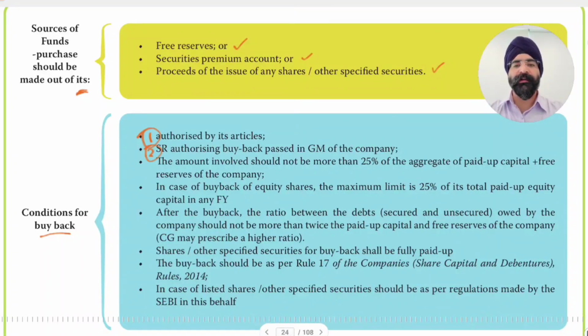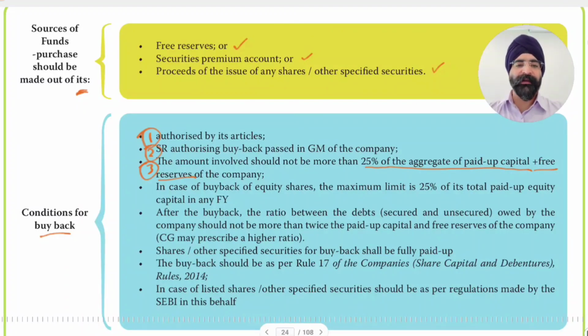The amount involved should not be more than 25% of the aggregate paid up capital plus free reserves. So, how much can you buy back? That amount cannot exceed 25% of aggregate paid up capital plus reserves. Aggregate paid up capital includes equity shares, equity shares with differential voting rights, preference shares, complete paid up capital plus free reserves. This 25% is the maximum limit up to which buyback can be attempted.